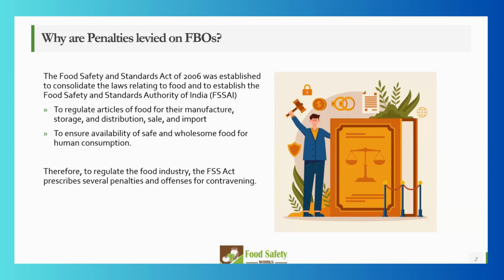So basically, FSSAI has taken these penalties to regulate articles of food safety for their manufacture, storage, distribution, sale, and import. Also export, if you are manufacturing. When it is export, it is nothing but you are manufacturing in India, right? Why? To ensure availability of safe and wholesome food for human consumption. Therefore, they regulate the entire system to ensure that all of this is in place and covered by all the food business operators.